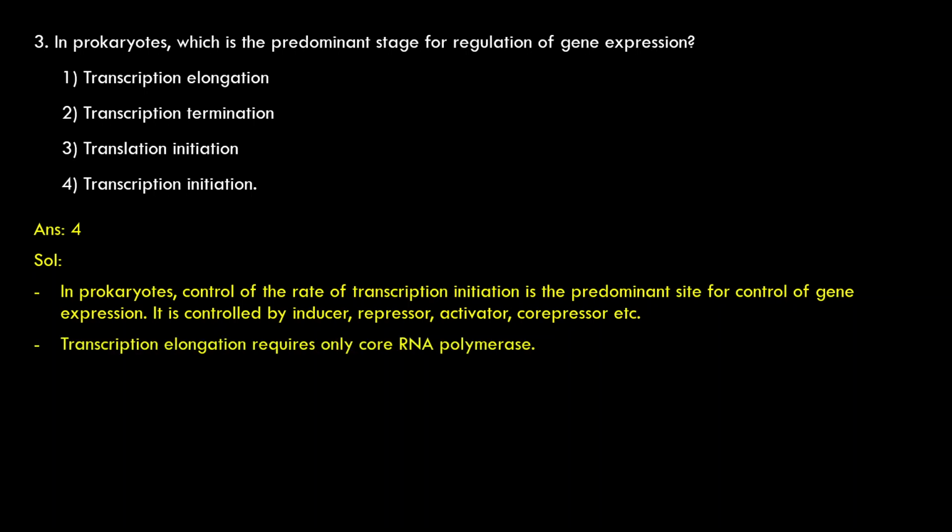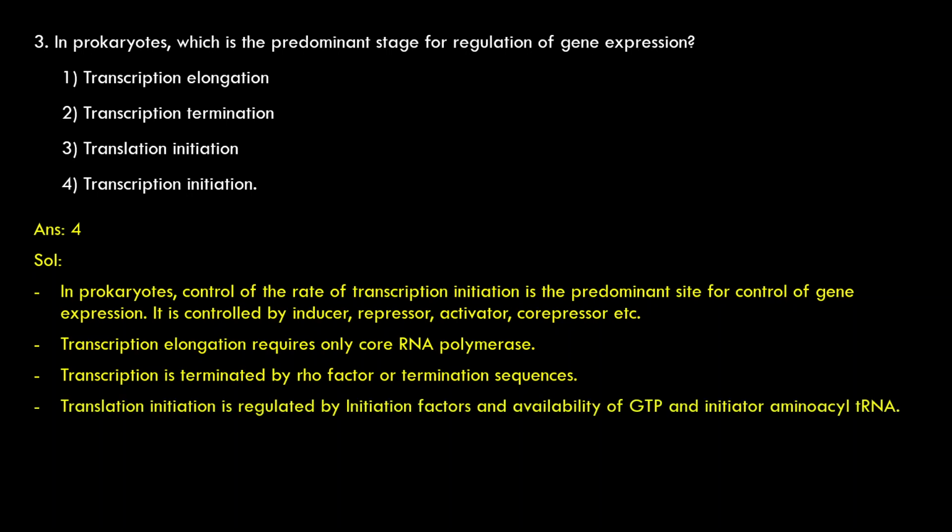Coming next. Transcription elongation requires only core RNA polymerase. Transcription is terminated by rho factor or termination sequences. Translation initiation is regulated by initiation factors and availability of GTP and initiator amino acid transfer RNA.